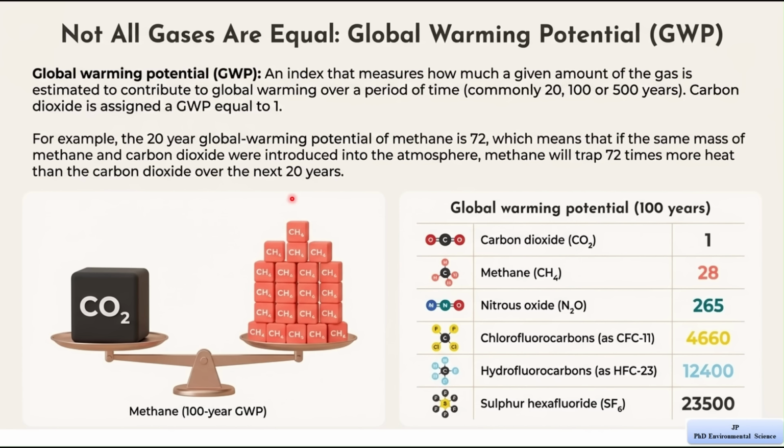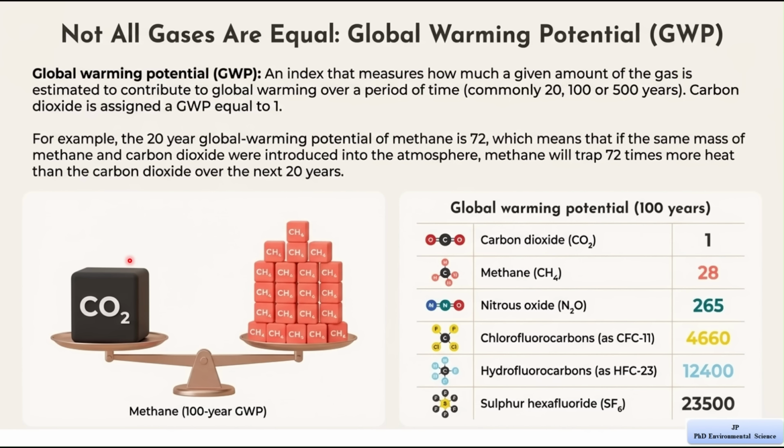Now let's understand the example given. In the slide you can see that over a period of 20 years, methane has a global warming potential of 72. This means that if we release the same amount of methane and carbon dioxide into the atmosphere, methane will trap 72 times more heat than carbon dioxide over those 20 years. This shows that methane is much more powerful than carbon dioxide in trapping heat, even if it is present in smaller amounts.